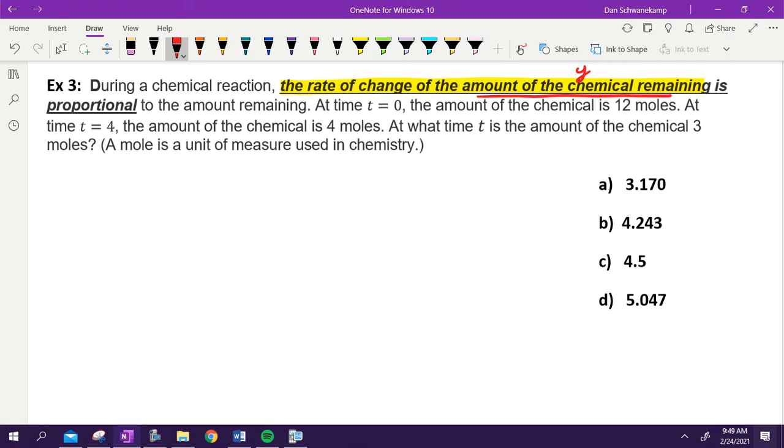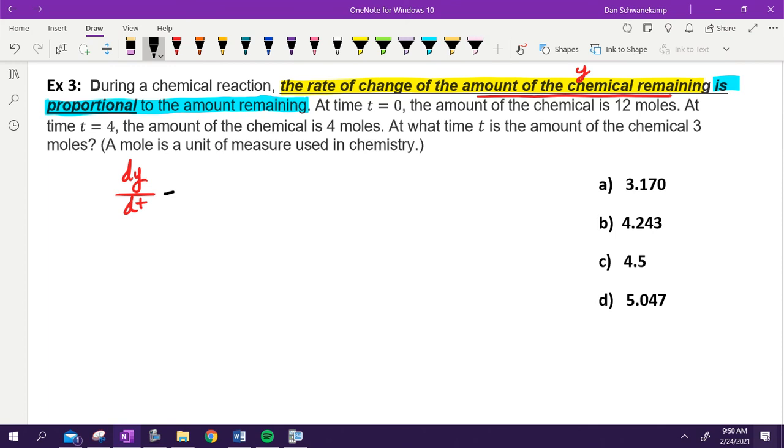That would be the what of y? It's the derivative because it's the rate of that. So dy over dt, that is the rate of change of y. It is proportional to the amount remaining.